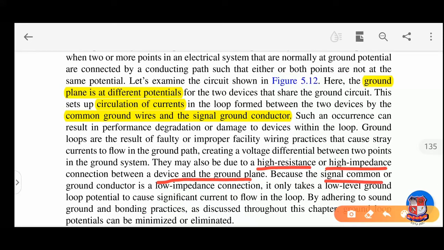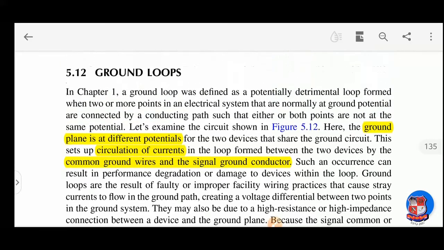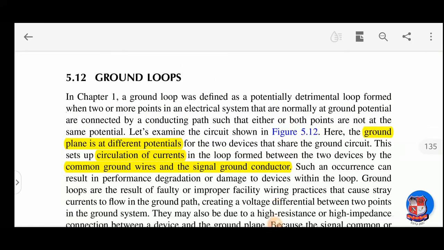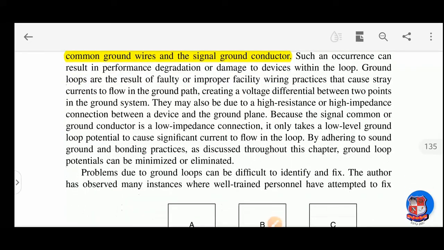It takes only a low level ground loop potential to cause significant current to flow in the loop. So by adhering to sound grounding and bonding practices, the ground loop potential can be minimized. To avoid any ground loops, the impedance should be as minimum as possible.